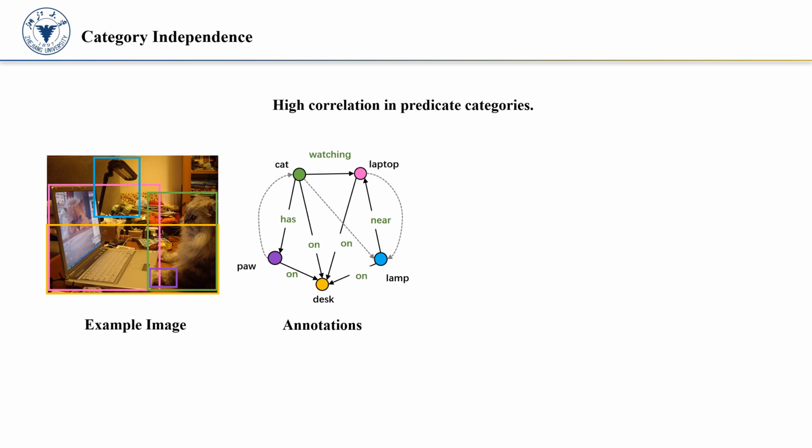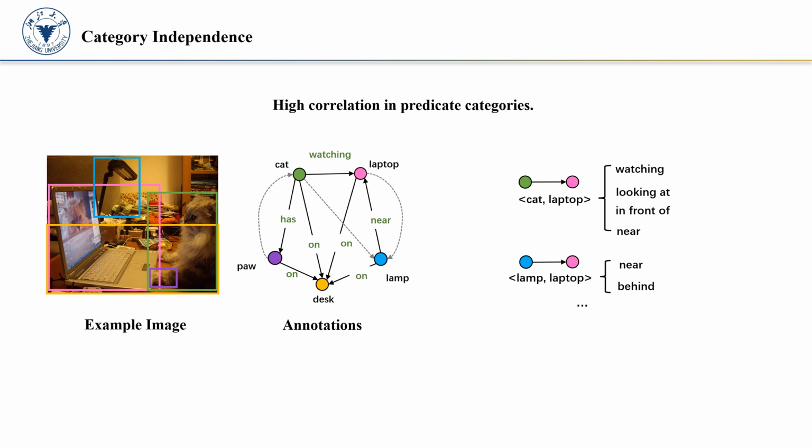However, the predicates in SGG datasets are highly correlated and there might be multiple reasonable predicates to describe the relationship for one object pair. For example, in this image, the predicates near and behind are both correct for the pair lamp and laptop. However, SGG is annotated following a single label paradigm and only near is regarded as the ground truth. In such a case, the predictions of those predicates sharing high correlation with others will receive lower confidence scores after the normalization for single label classification.